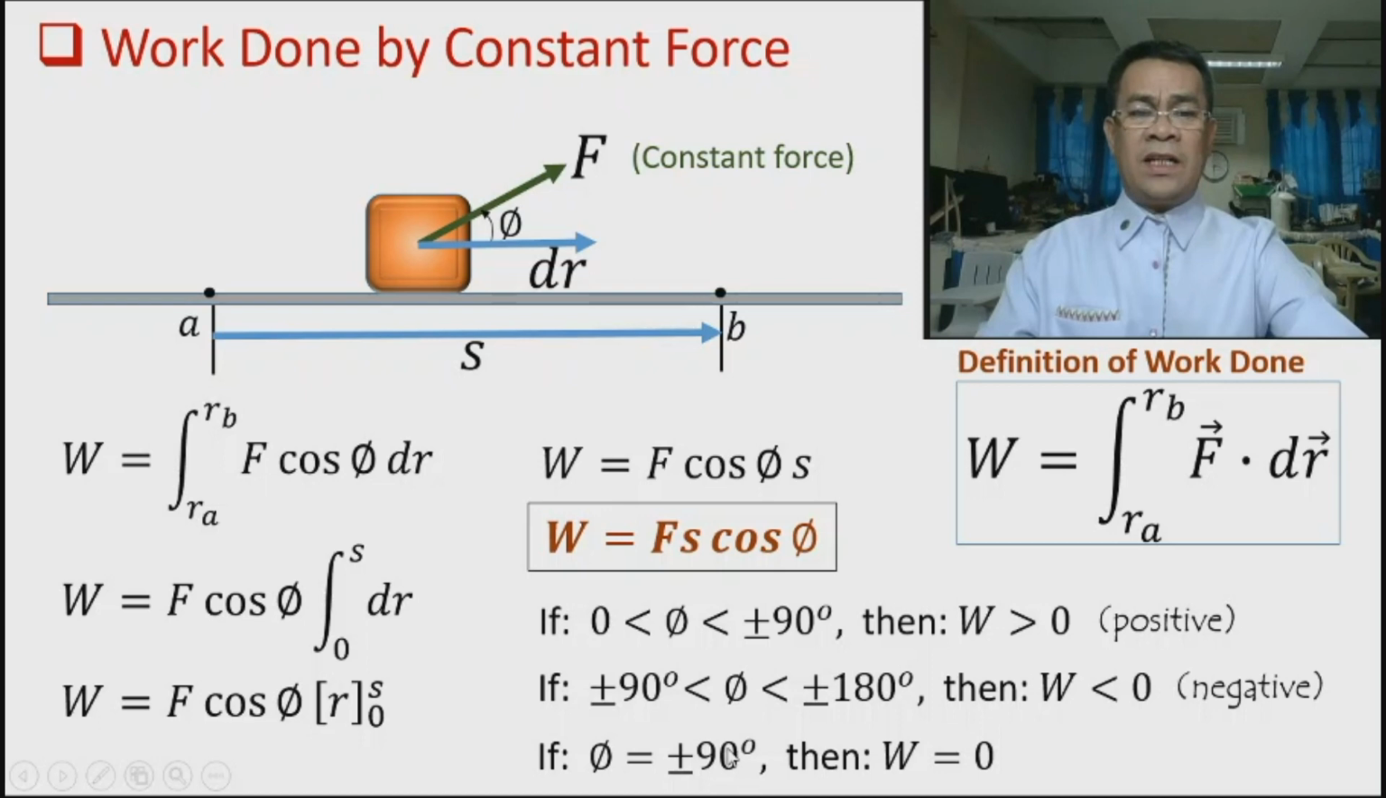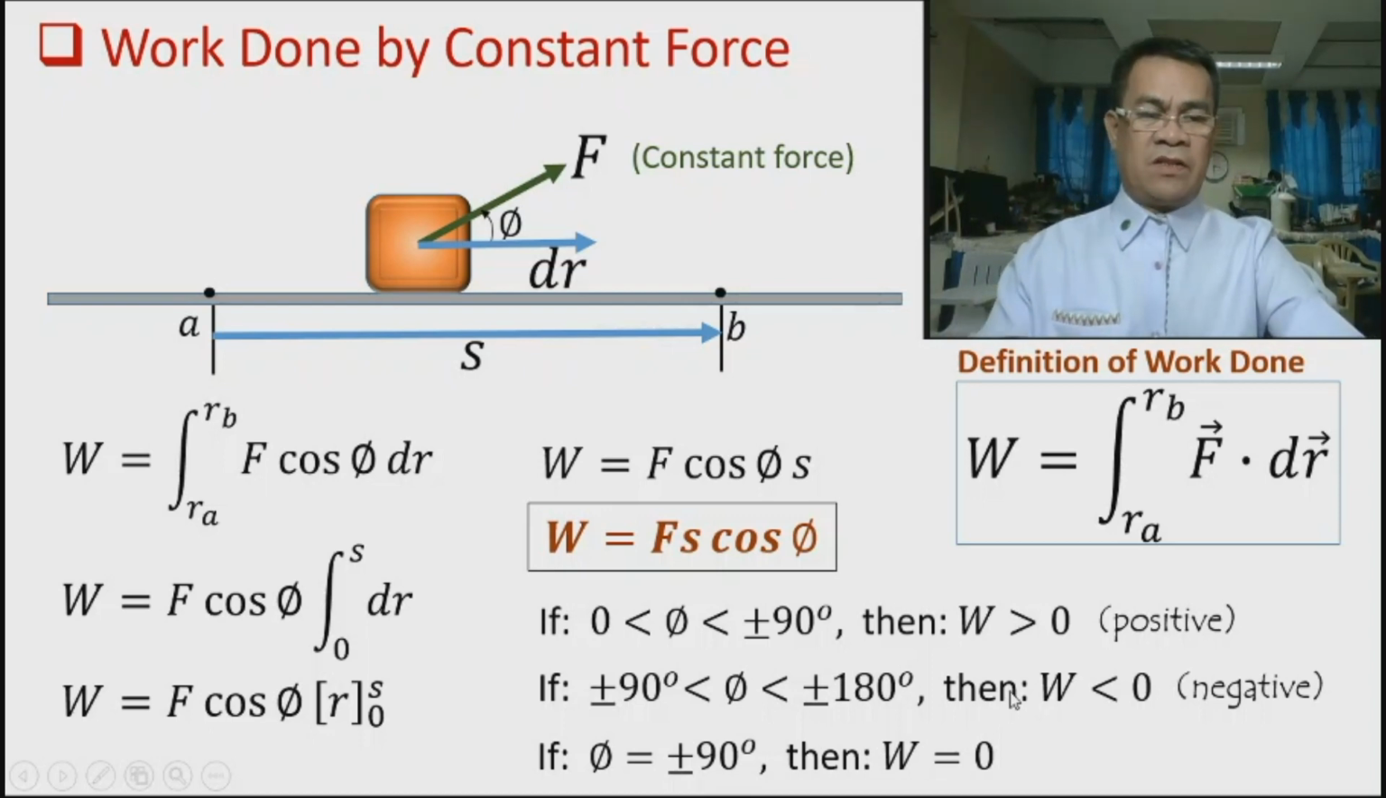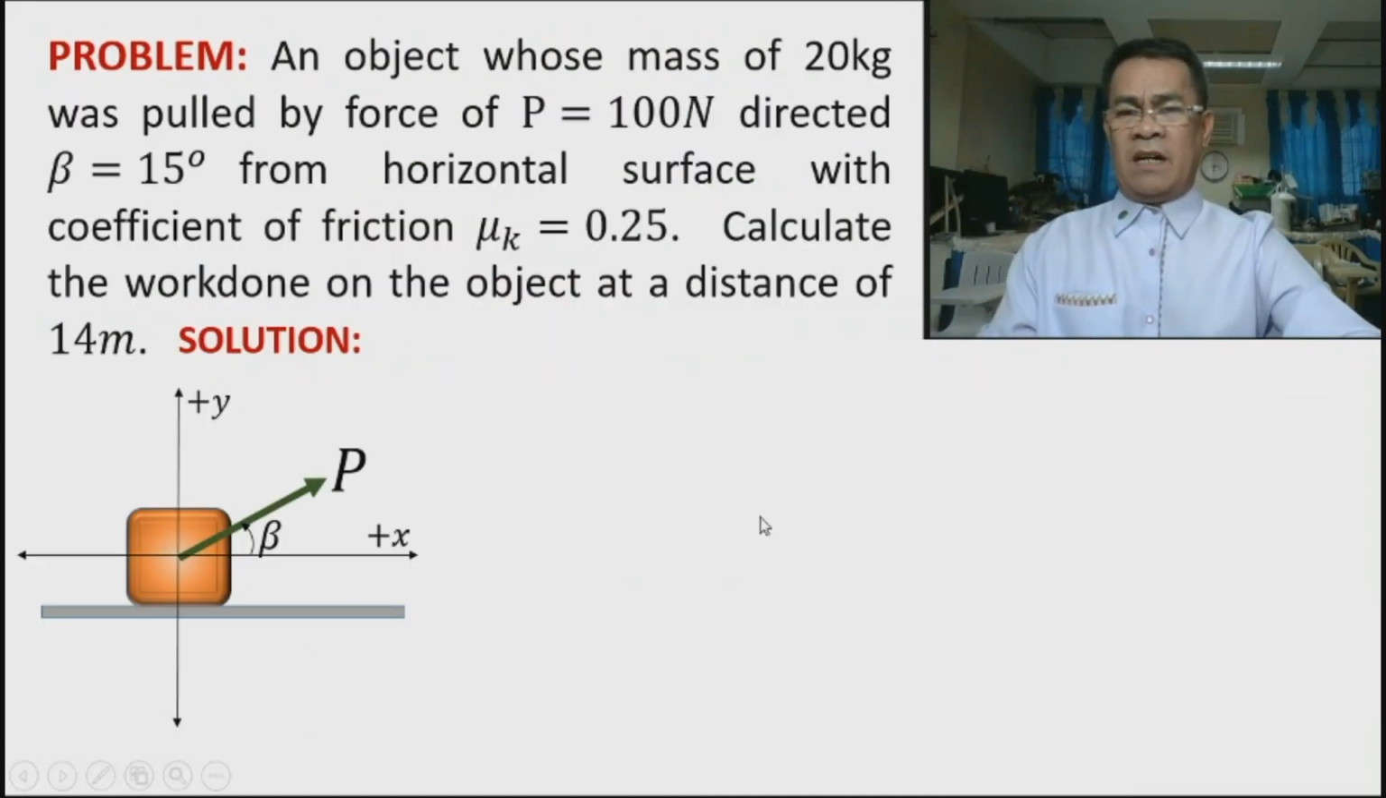Now, if the angle is exactly positive 90 or negative 90, work done is 0. So there are three instances where work done can be positive, negative, or 0. Okay, so let's have an example.